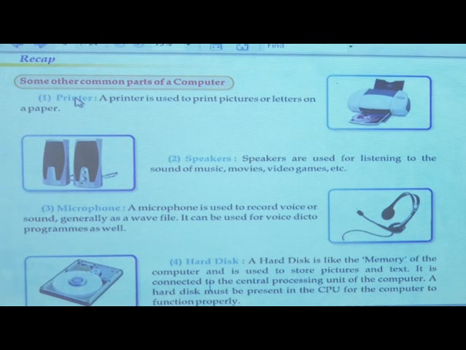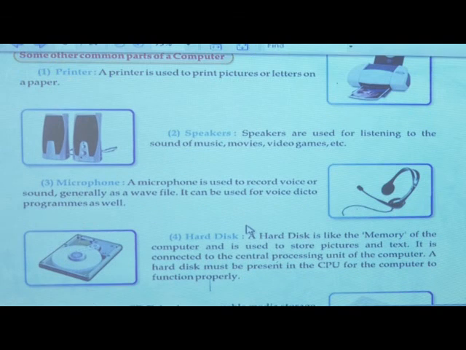Next is the speaker. Why do we use the speaker? Yes, for listening to songs, for listening to movies. If we want to listen in a loud voice, then we use the speaker. Next is a microphone.